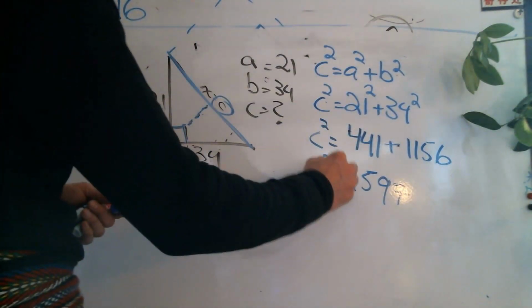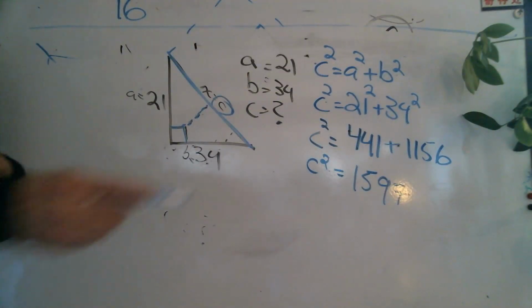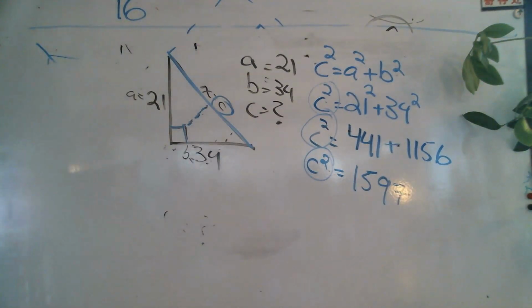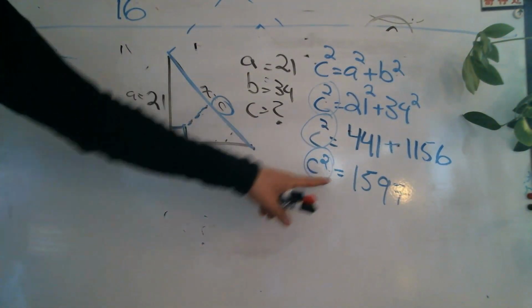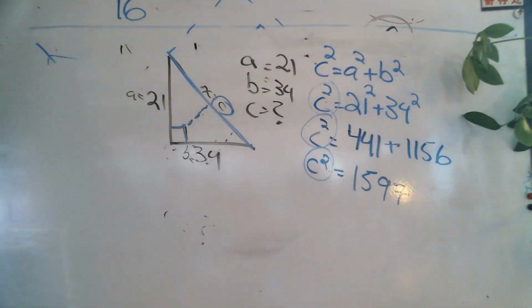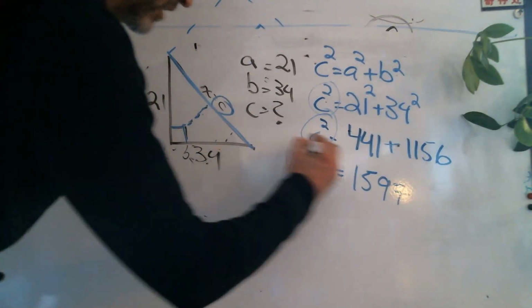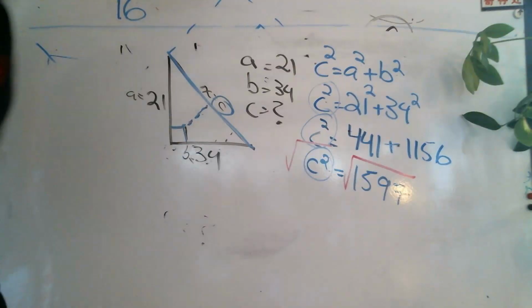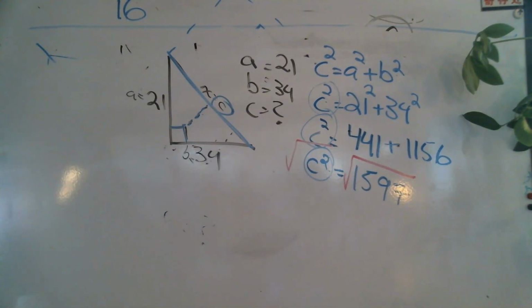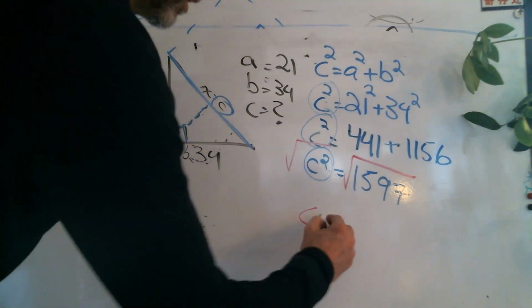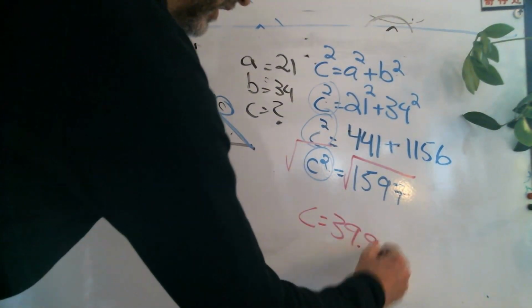Now look, do you notice that I've put my C squared on every single line? This tells me that the square of C is equal to this. How do I find the side length? I have to take the square root, like so. Someone with a calculator, can you please take the square root of 1,597? 39.9. Good enough.